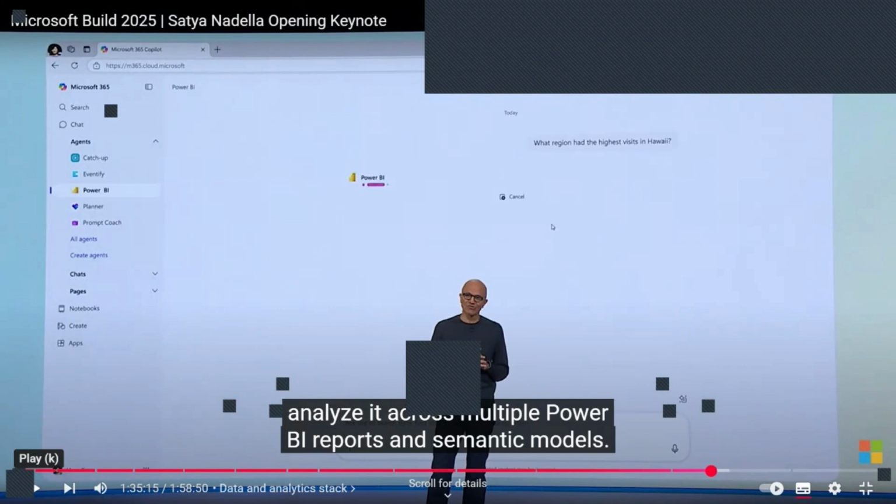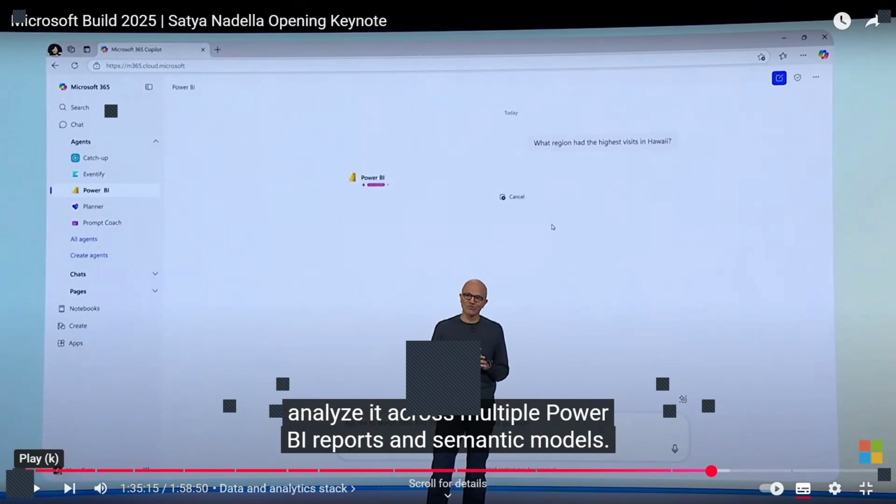So here I just want to highlight, you might have heard about Power BI. Microsoft Excel is a step before Power BI. Power BI works on data which you can also manipulate and analyze using Microsoft Excel. But when the data flow is happening automatically from the backend and the amount of data is very, very large, then Power BI can be used to transform that data into analyzable information. And through this enhancement, Copilot will now be able to work with Power BI. Let's see what else he has to say.